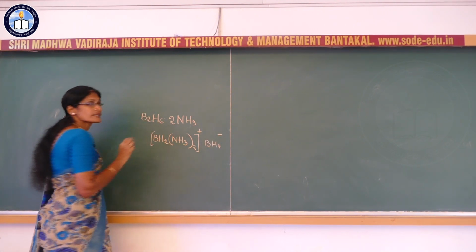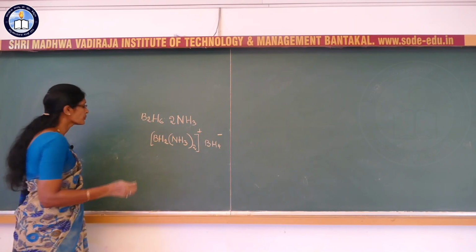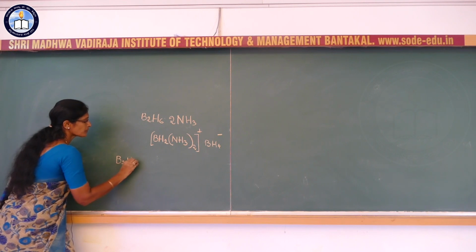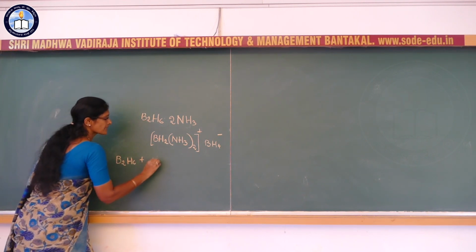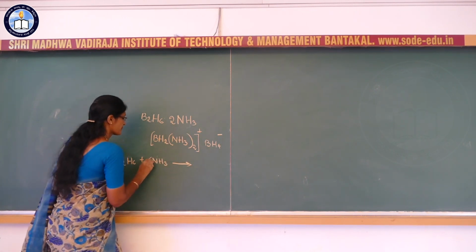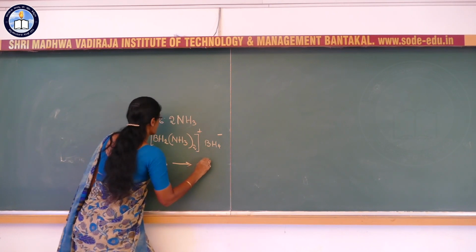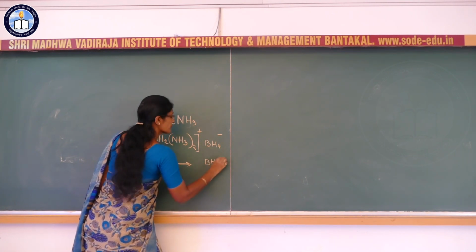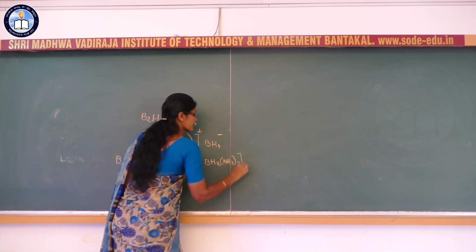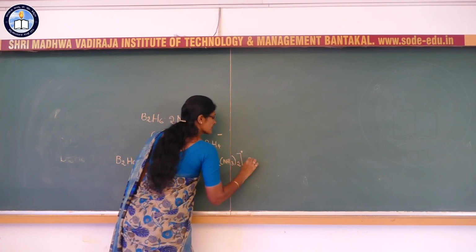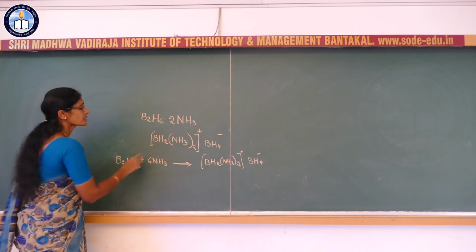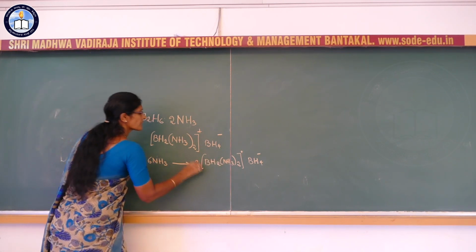So that is why the reaction of diborane with ammonia is represented like this. Diborane B2H6, when it reacts with ammonia, gives 6NH3, it gives BH2 NH3 twice plus BH4 minus. The equation here is not balanced, so 3 B2H6 plus 6 NH3 gives 3 BH2 NH3 twice BH4 minus.